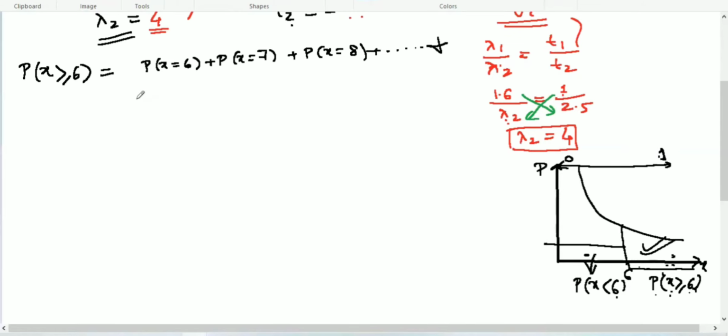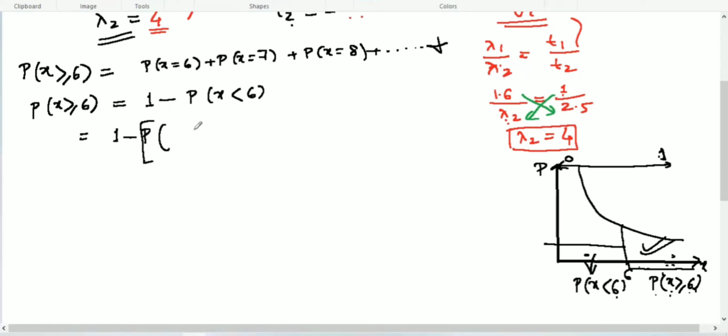So let's use that formula. Now we need to find the probability of x greater than or equal to 6. How will we find it? 1 minus probability of x less than 6.